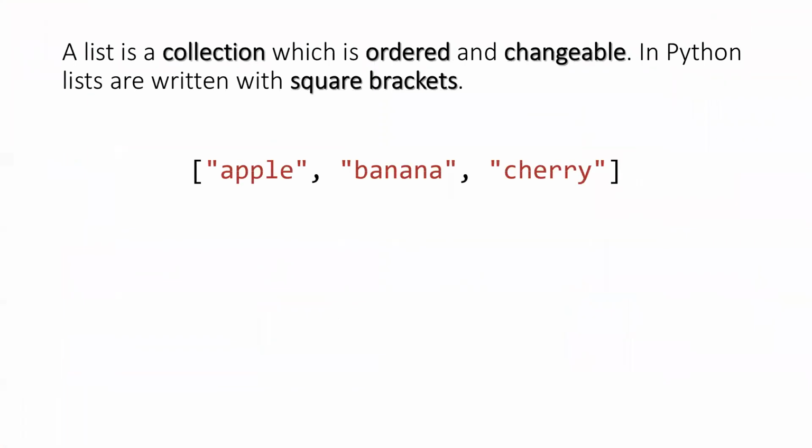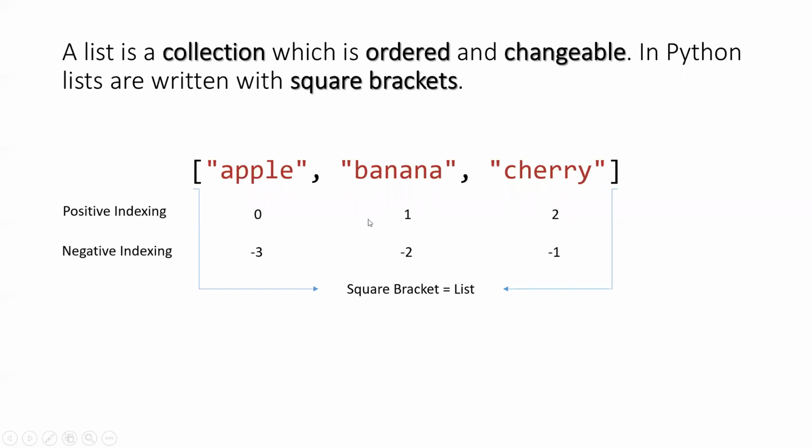We will go one by one again this time. I will explain whatever we did yesterday, so that we can follow up from there. Wherever we see square brackets, it's a list. We can do indexing: it is at the 0th position, it is at the 1 position, it is at the 2 position. As we discussed, it is ordered and indexed, so there must be some indexing. At the 0 position it holds the value apple, at the 1 position banana, at the 2 position cherry. We call this positive indexing. Then we will discuss negative indexing.